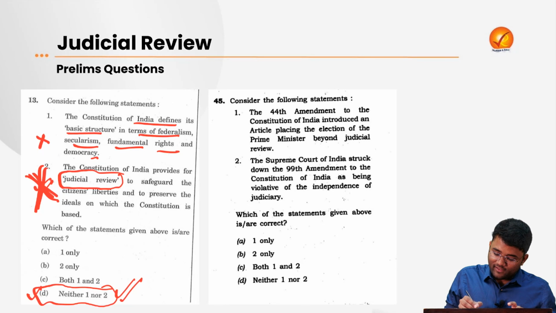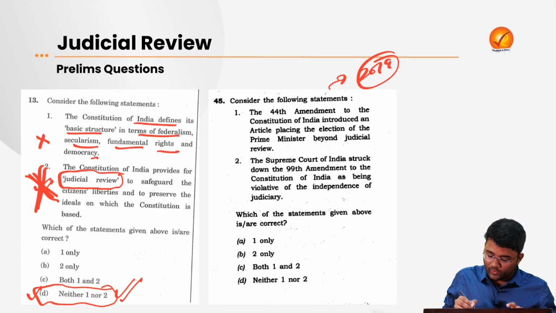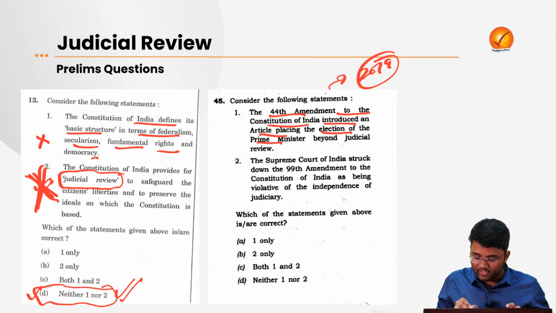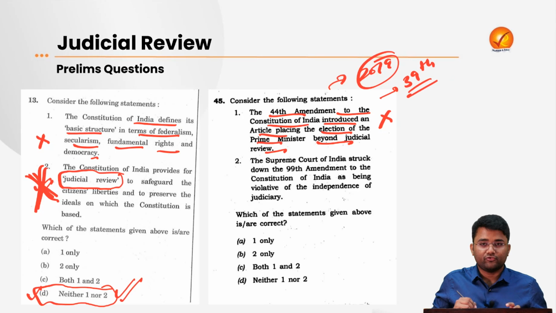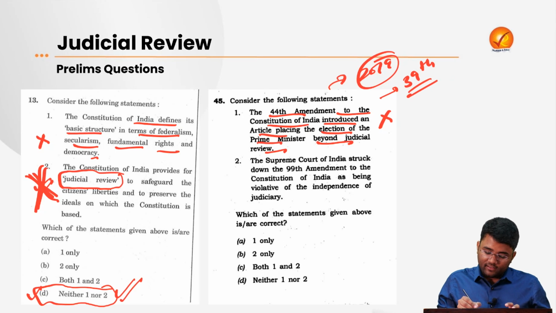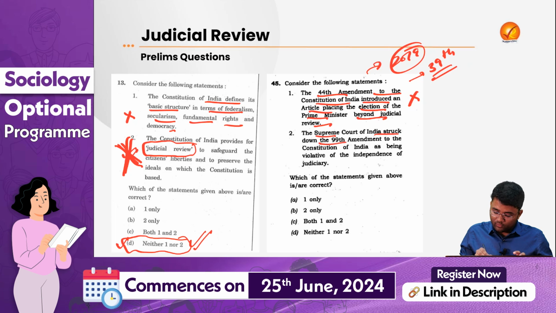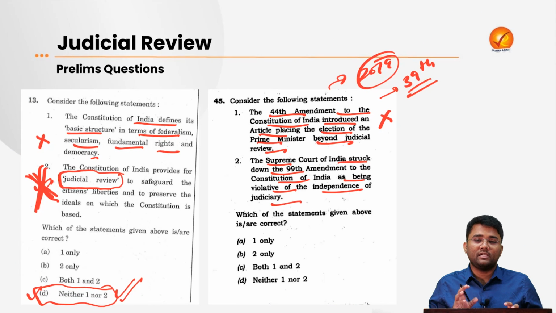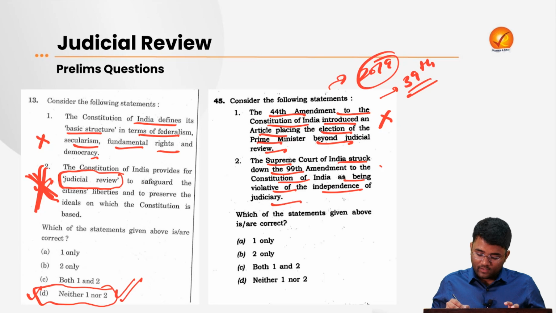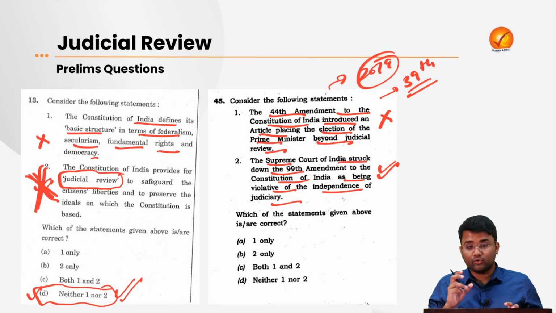Now the second question, asked in 2019. The question is: the 44th Amendment to the Constitution of India introduced an article placing the election of Prime Minister beyond judicial review. This statement was incorrect. It was the 39th Amendment, Constitutional Amendment number 39. Then the second statement says the Supreme Court of India struck down the 99th Amendment to the Constitution of India as being violative of independence of judiciary. This we have discussed very properly in the initial discussion of this session. So statement 2 was correct. So option B, 2 only, was correct here.